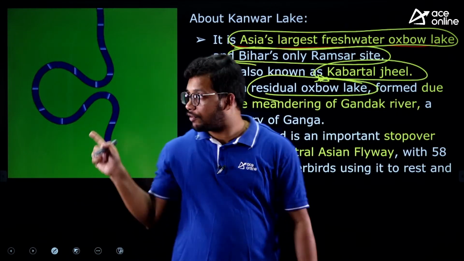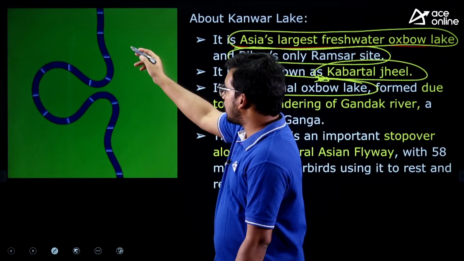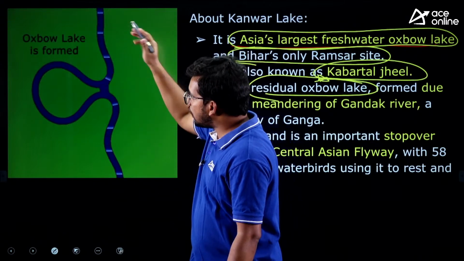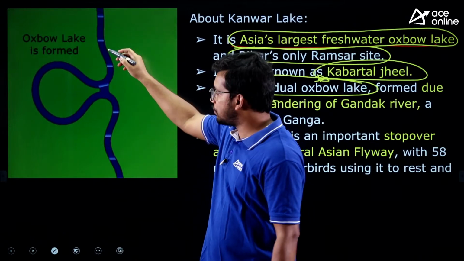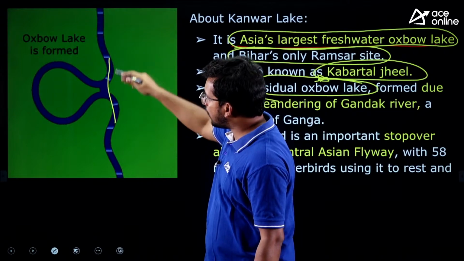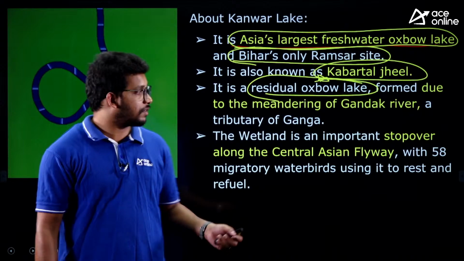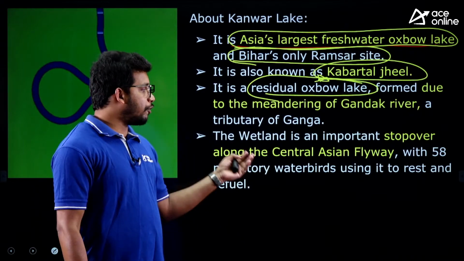By which river it was formed is also important. There was the Gandak river, which is a tributary of the Ganges. That was flowing here earlier, but some hundreds of years ago the Gandak river flooded and went in a different course. So now Kanwar Lake has formed, because of the Gandak river's change in course.